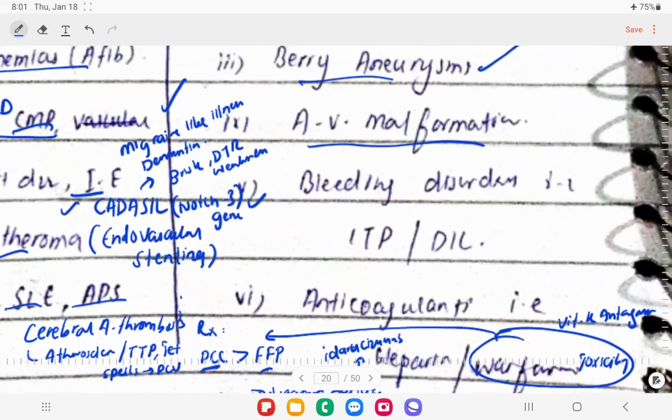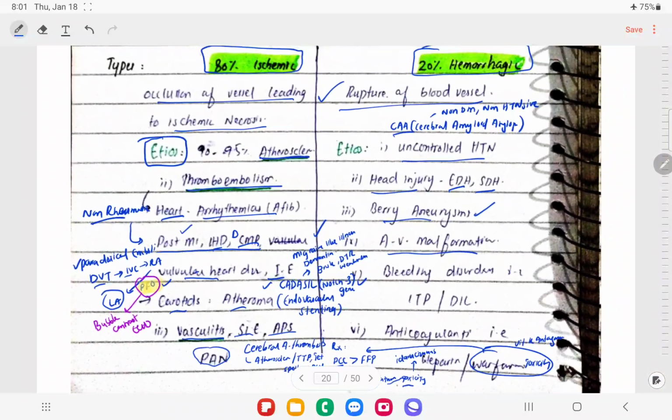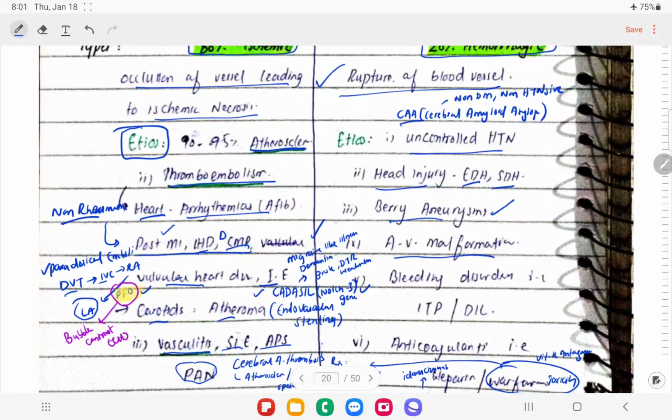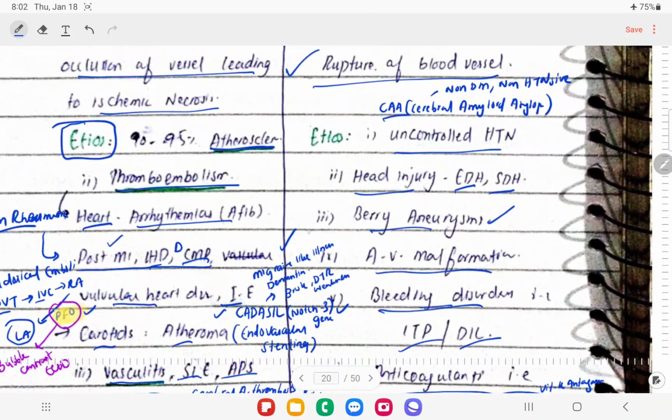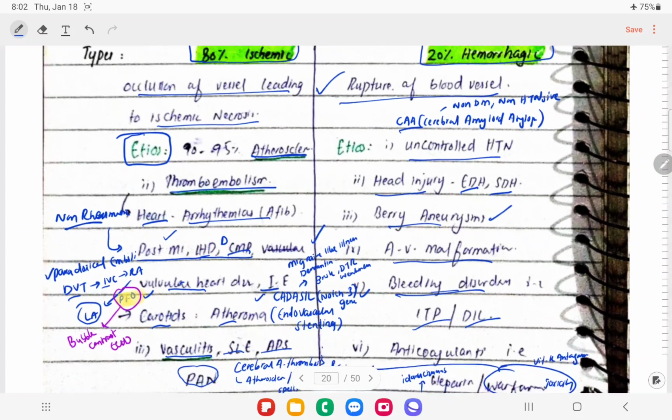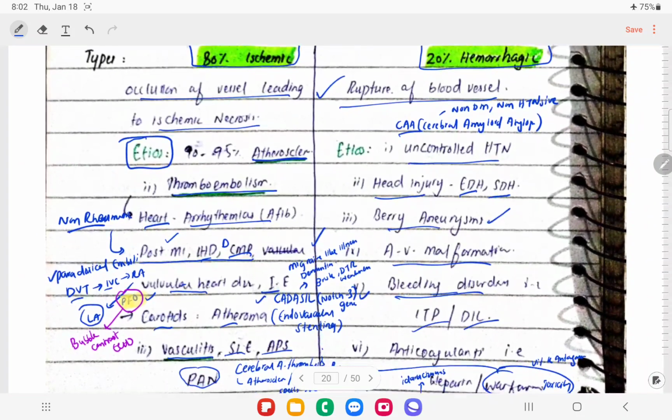All right. And hemorrhagic stroke can also be a presentation of bleeding disorders, right. If the patient has DIC or ITP, idiopathic thrombocytopenic purpura, these patients can also have features of hemorrhagic stroke.